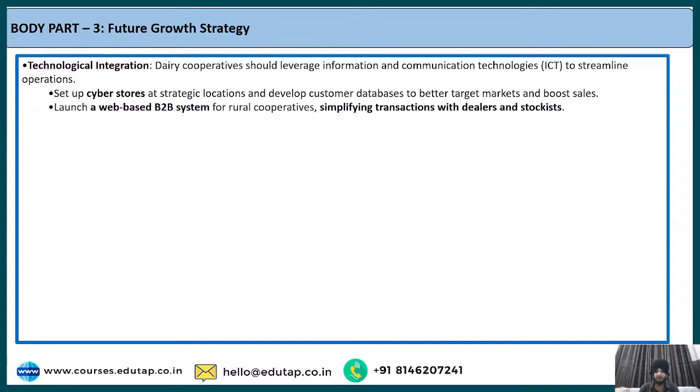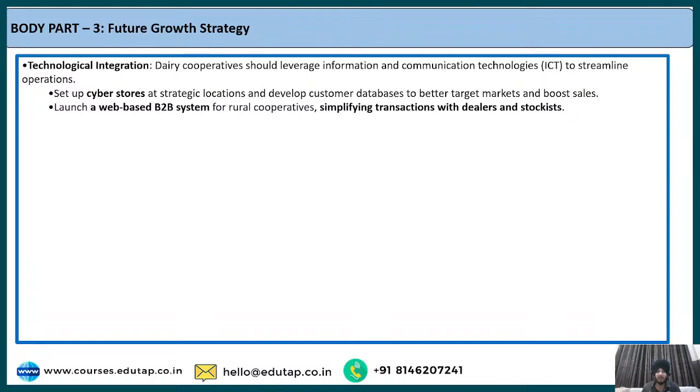For example, the first point, since I told you that technology is an important challenge, the solution can be that we set up cyber stores at strategic locations, and we can also develop customer databases so that we can target the markets in a more efficient manner, and eventually boost sales. Apart from that, another form of technological integration can be that we launch a web-based B2B, business to business system for the rural cooperatives. That is going to help simplify transactions between the dealers and those who are holding the stocks.